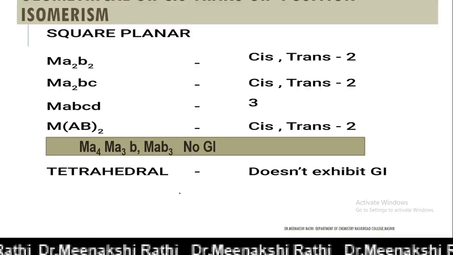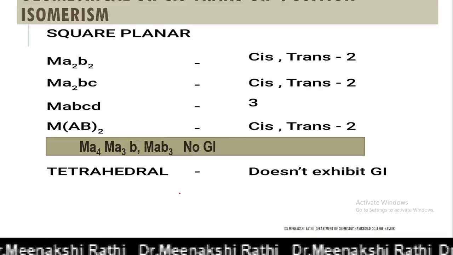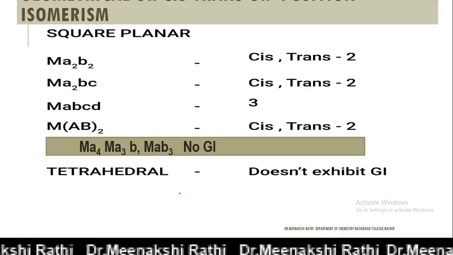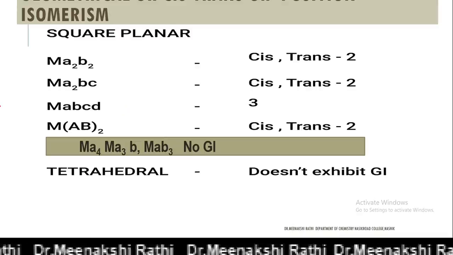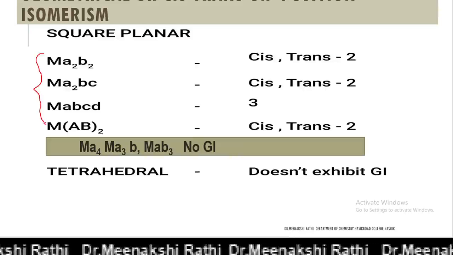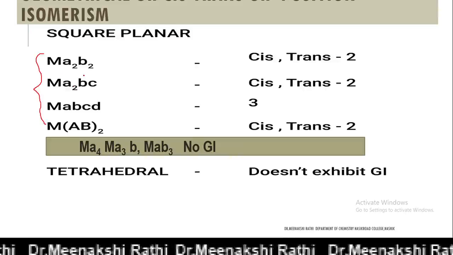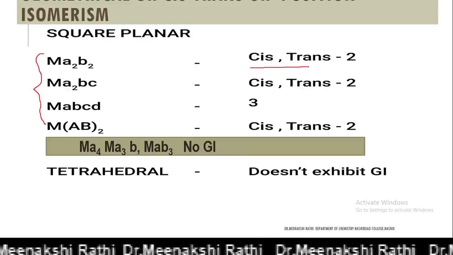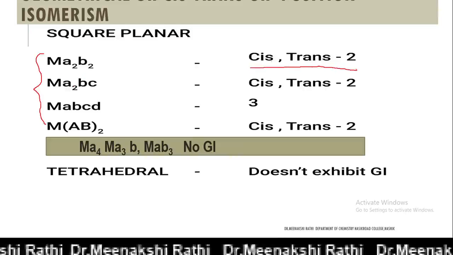So what we discussed here is that in square planar complexes, four different types of complexes are possible. One is Ma2B2, which is present in two geometrical forms, one cis and one trans.